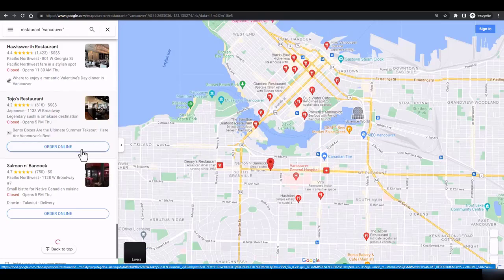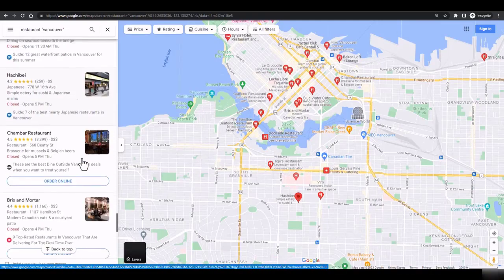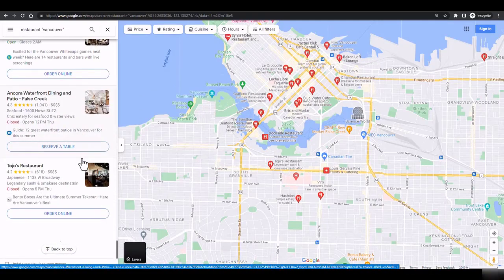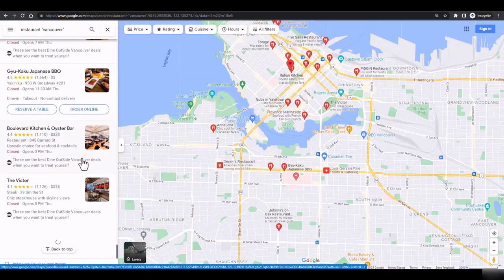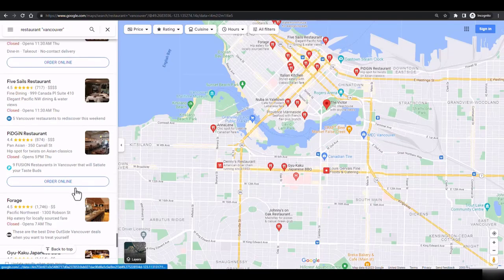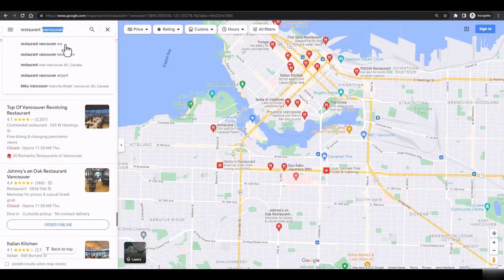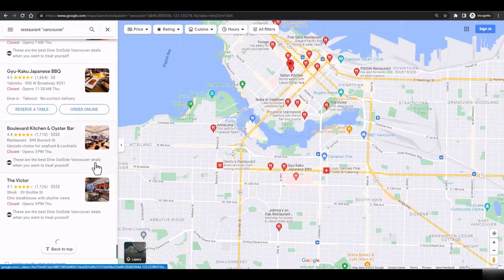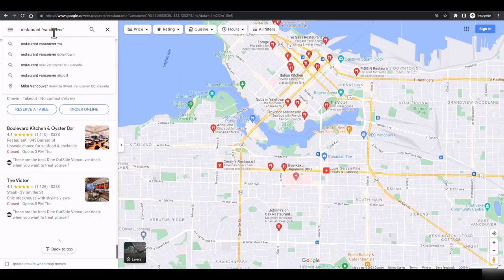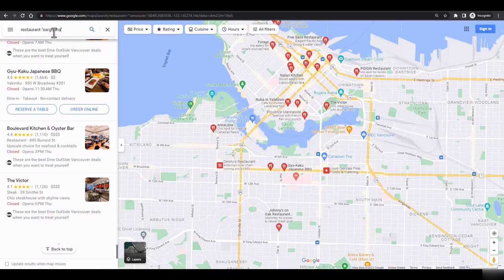But go to the bottom, and complete bottom, where you can see there are few results only. Now I am targeting a metro city, which is an international metro city, that's why I'm getting that much bigger giants there. But if you target your city or a small city, then you will get a small number of restaurants with higher reviews and higher reputation, and you will get a lot of the restaurants, like let's say I'll search Sargodha.